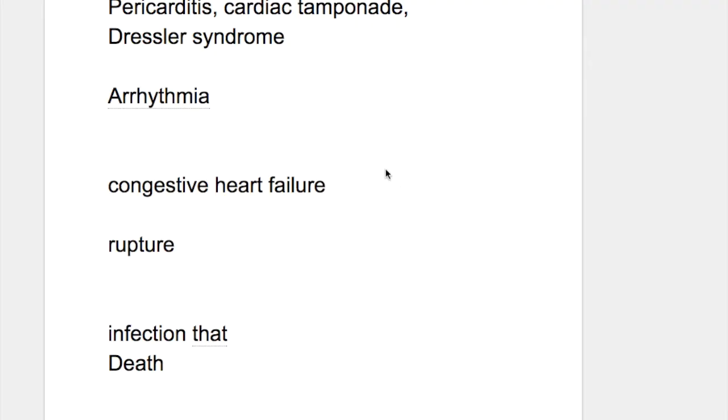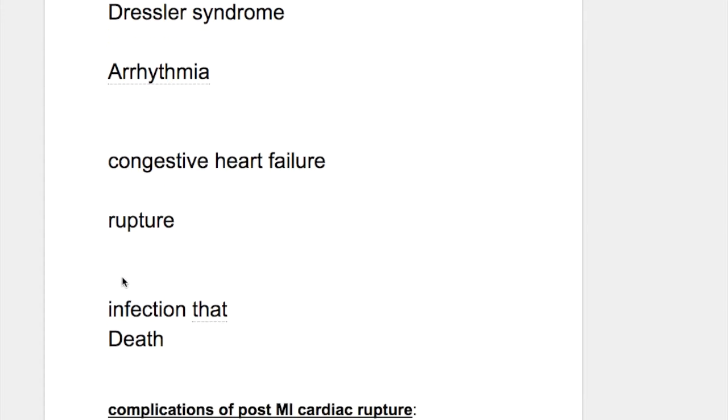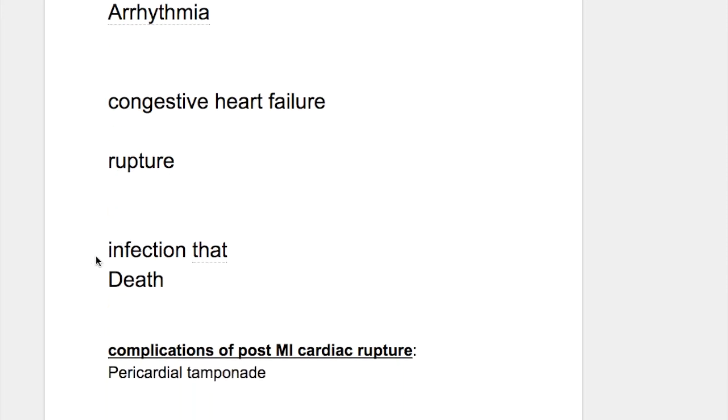So what are the post-MI complications? Post-MI complications may involve the pericardium, conducting system, or the muscles. If it involves the pericardium, it may cause pericarditis, Dressler syndrome, or cardiac tamponade. In the conducting system, it may cause arrhythmia, and in the muscles, it may cause congestive heart failure or cardiac rupture. And last and the least, it may cause infection and death.